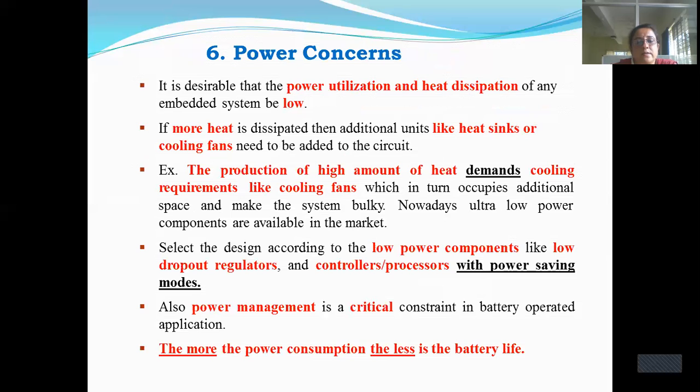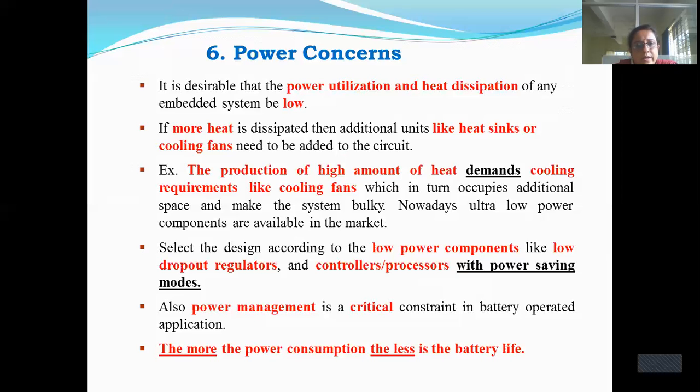And the next one is power concern. The next important characteristic is that power utilization plays a very important role here, right? We always want less power utilization and less heat dissipation. If more heat is produced when the embedded system is designed, more power is required, because we need cooling fans to cool the system, and again the power consumption will be more.